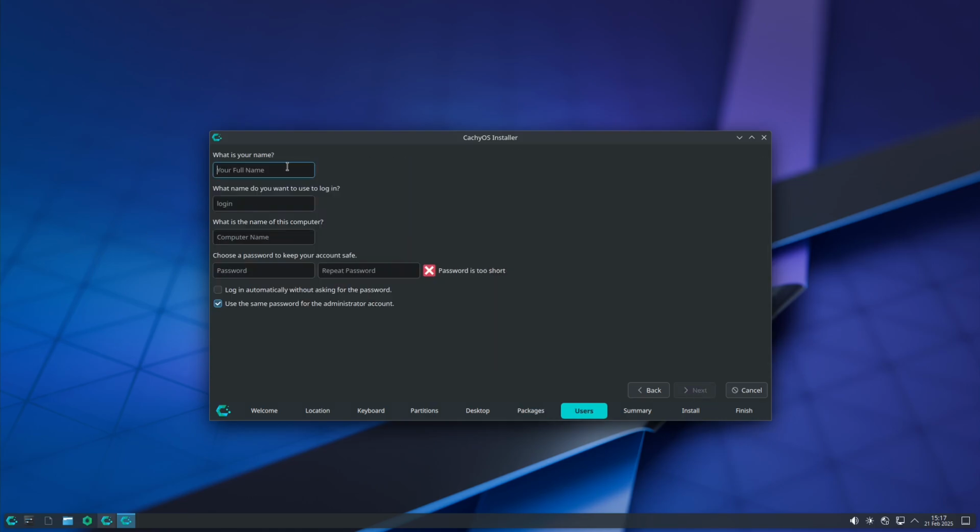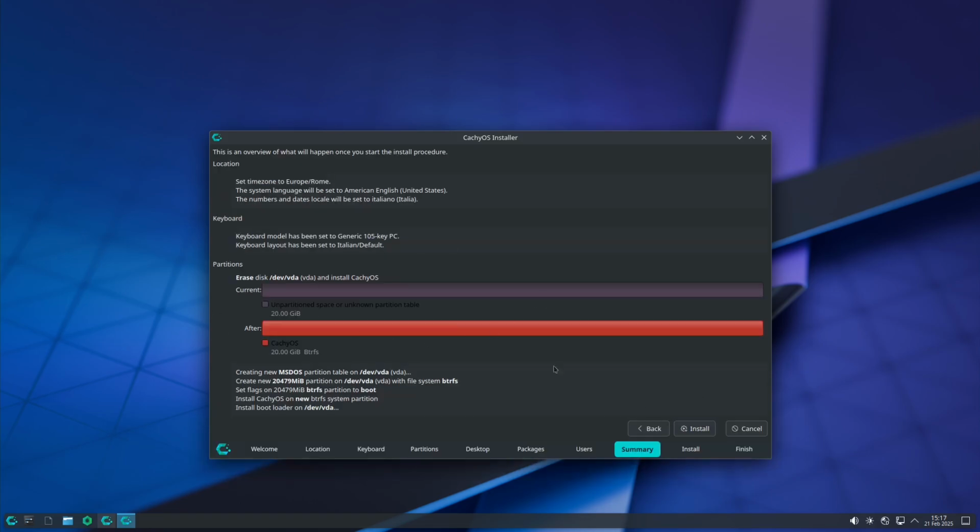And here you have to input your name. So for example, in my case, I'm going to put Linux for all. And for your password, it must have 4 characters. So I'm going to put the password right here. Then you're going to click next. And it's going to give you a summary of what it's going to do. And if you're happy with what this says, you click on install and you wait until the installation will finish.